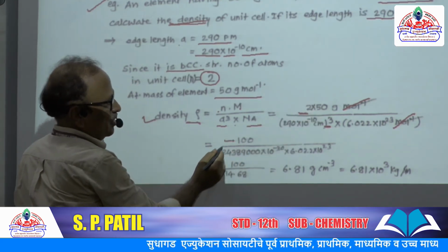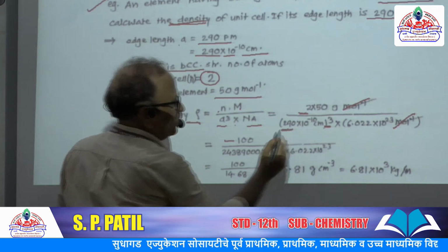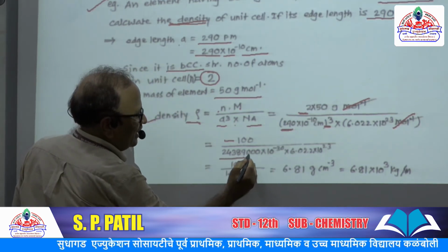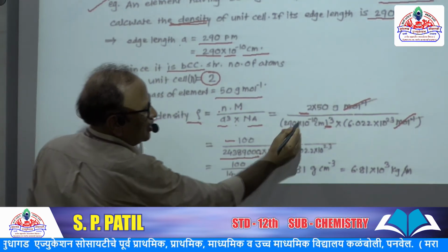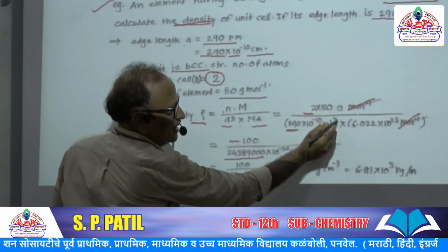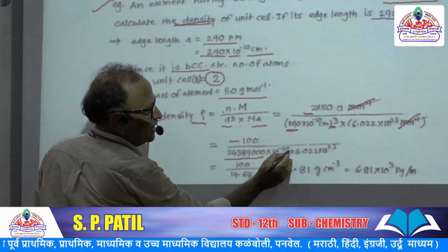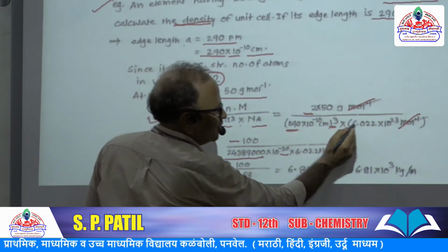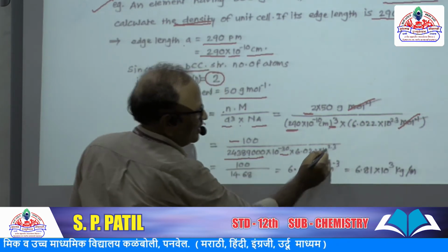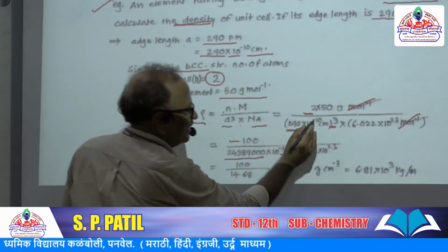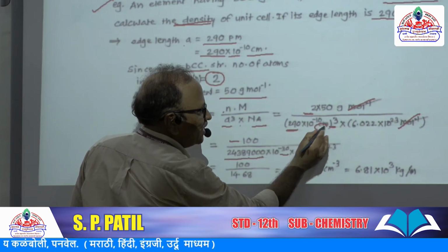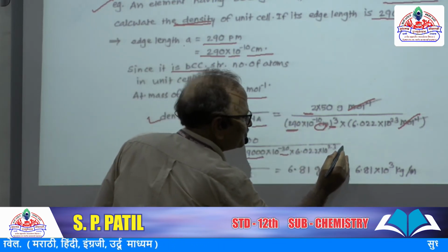100 and the cube of 290 is 24389, 10 raised to minus 10 cubed is 10 raised to minus 30, into 6.022 into 10 raised to 23, and here the unit is cm cube.